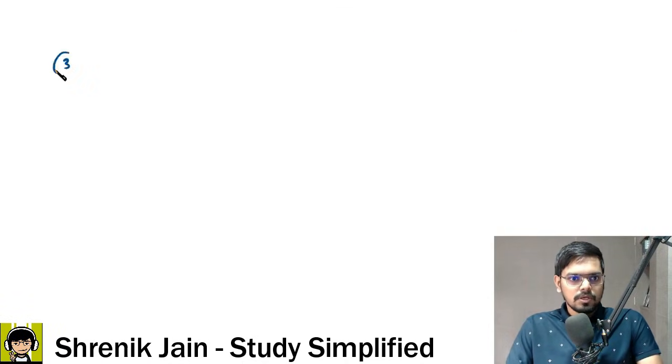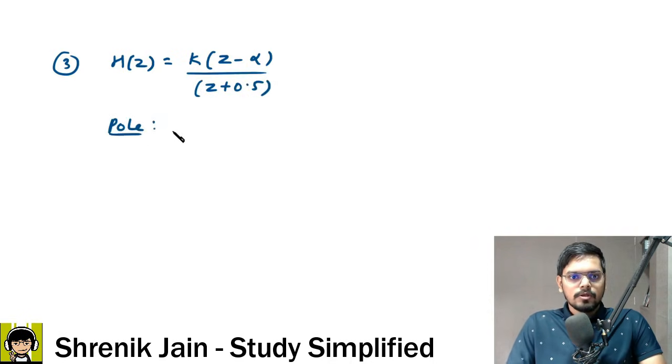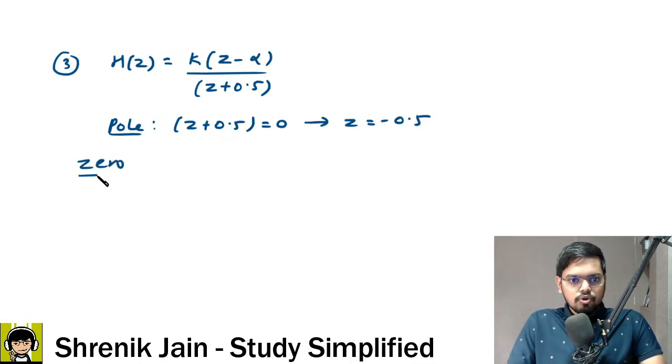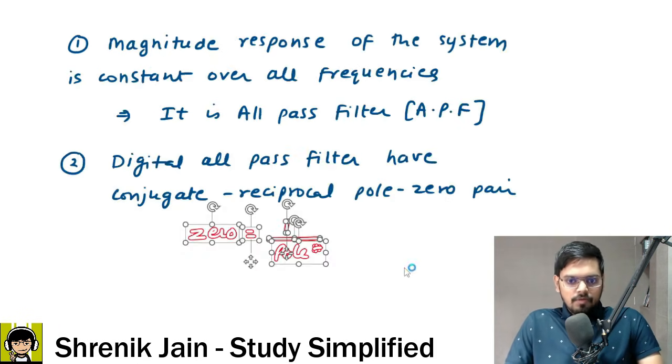So as per the question, H(z) was given as k times (z minus alpha) divided by (z plus 0.5). To get the pole, the denominator is equated to 0, therefore z is equal to minus 0.5. To get the zero, the numerator is equated to 0. So z minus alpha equals 0, and you get your zero as z is equal to alpha. Okay, so this is your pole, this is your zero. Now you know the relationship. The relationship is zero is equal to 1 upon pole conjugate.